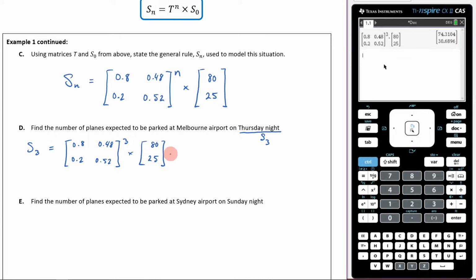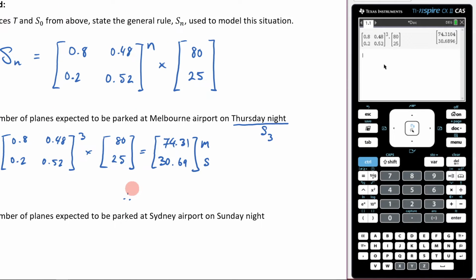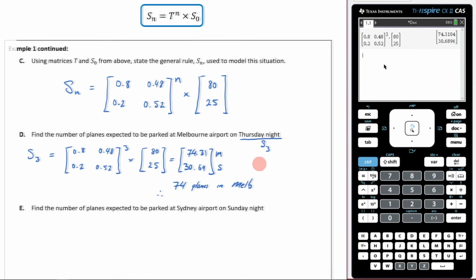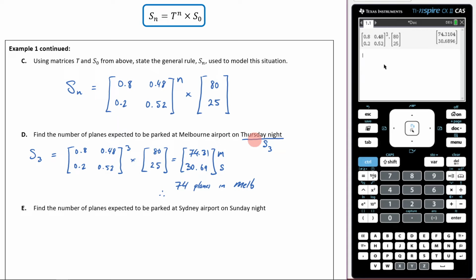So let's write that down. I'm going to get 74.31 and also 30.69. And remember, this is Melbourne, this is Sydney. So therefore, because we'll have to do a bit of rounding here, we're going to have 74 planes in Melbourne. No, sorry, we just need Melbourne, don't we? Find the number of planes expected to be at Melbourne Airport. So let's not write down that. Let's make sure we read the question carefully. That's it. So 74 planes in Melbourne.